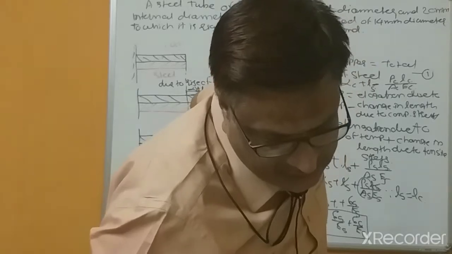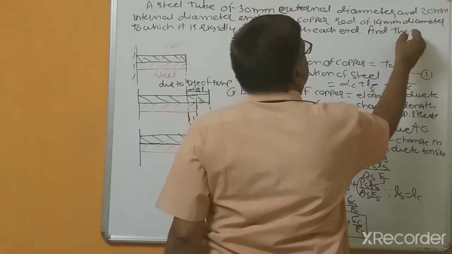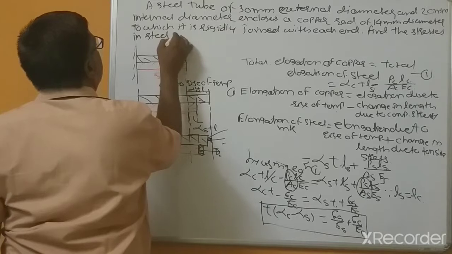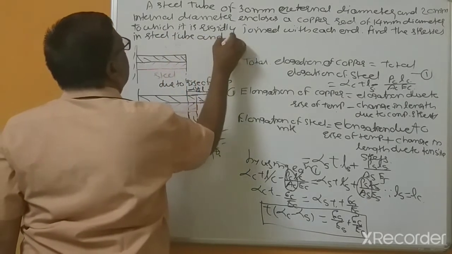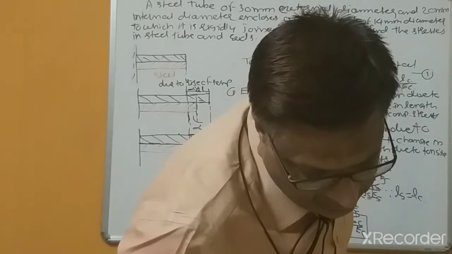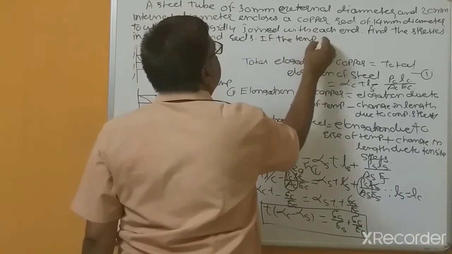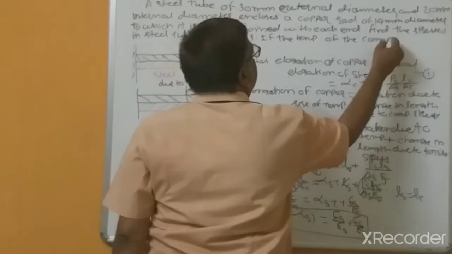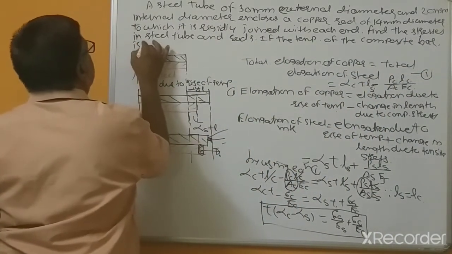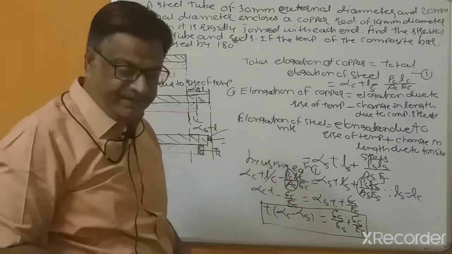now find the induced stresses in the steel tube and the rod, if the temperature of the composite bar is increased by 180 degrees centigrade. And this is given.